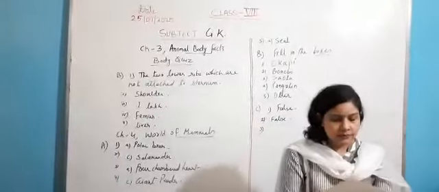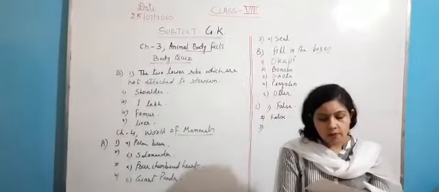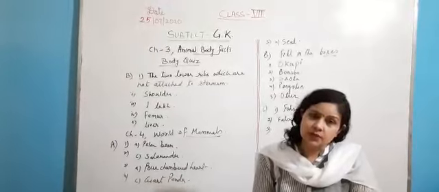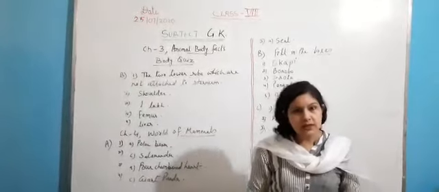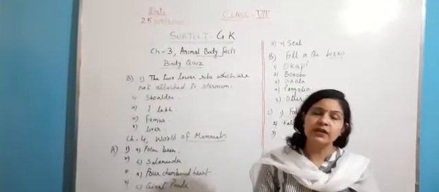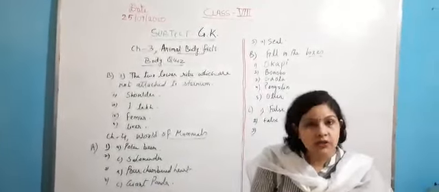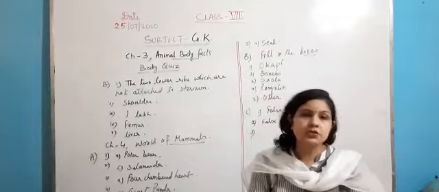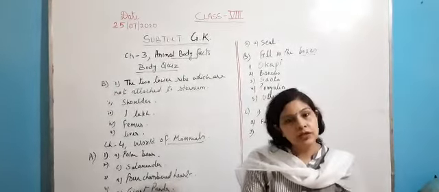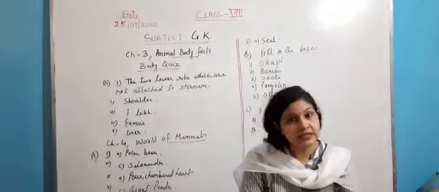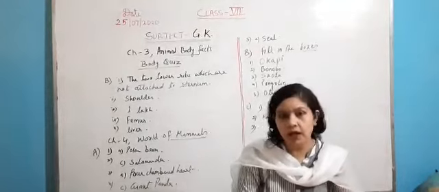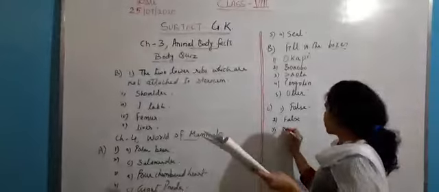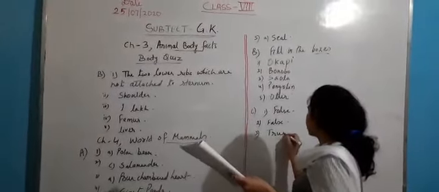Third question is, mammals are warm-blooded animals that maintain a constant body temperature. It is absolutely true, because you have seen that in summers or in winters, whenever the temperature is 40-50 degrees Celsius, and when the temperature is 0 degrees Celsius or below, our body temperature is always 37 degrees Celsius. So we can maintain our constant body temperature. So we are warm blooded, and thus this statement is true.